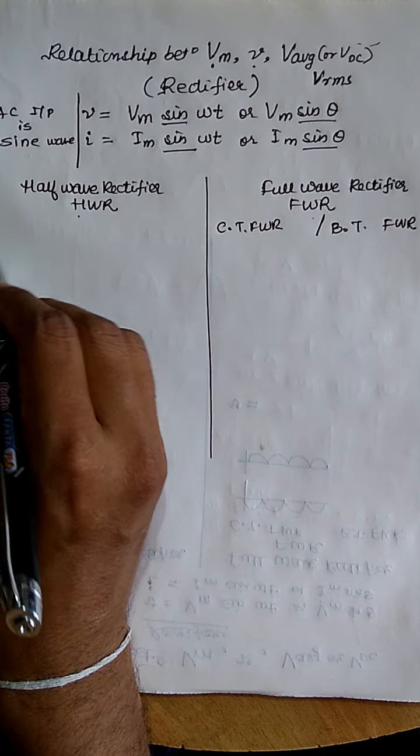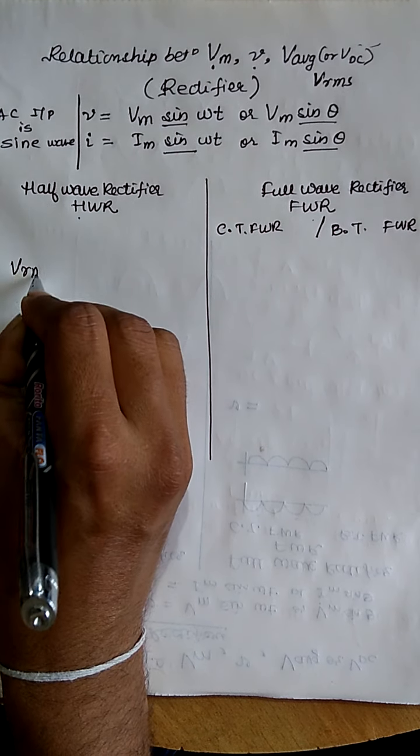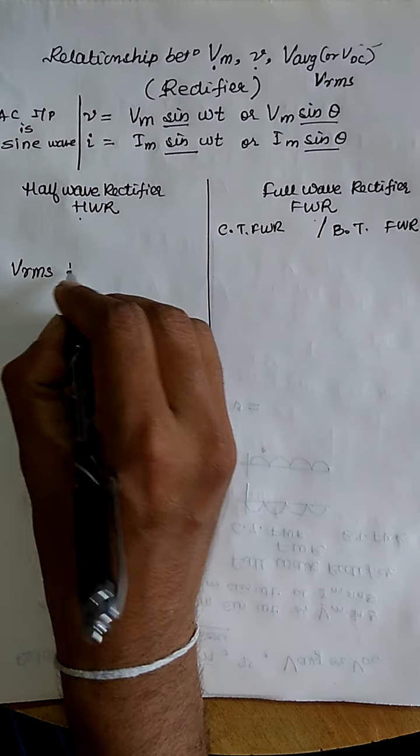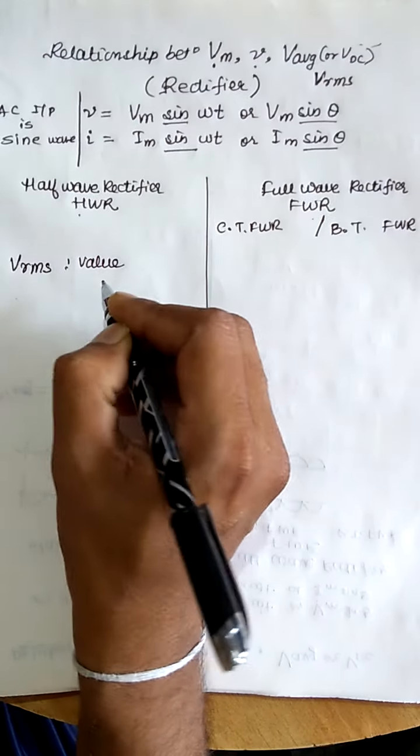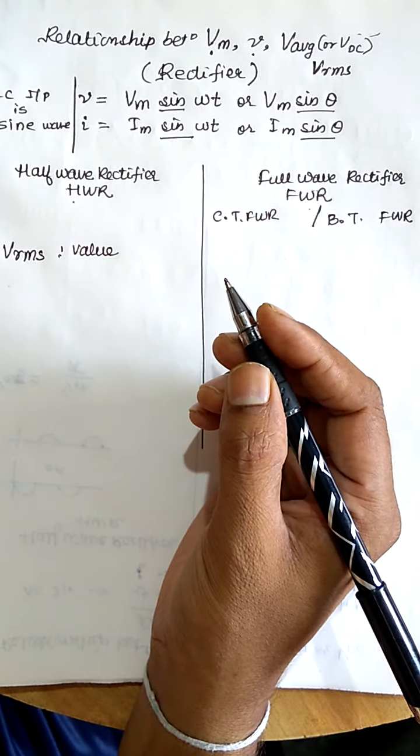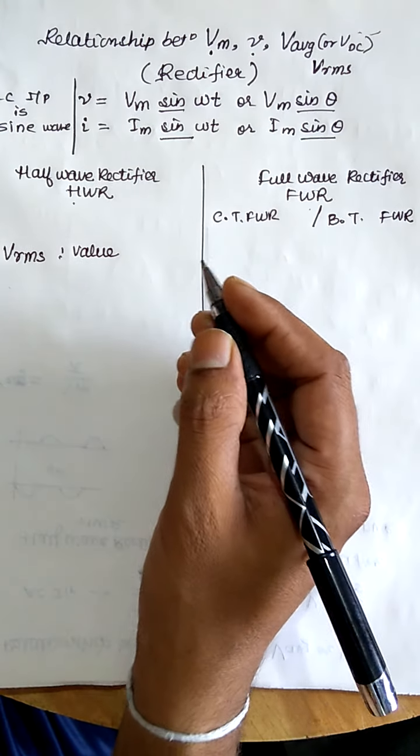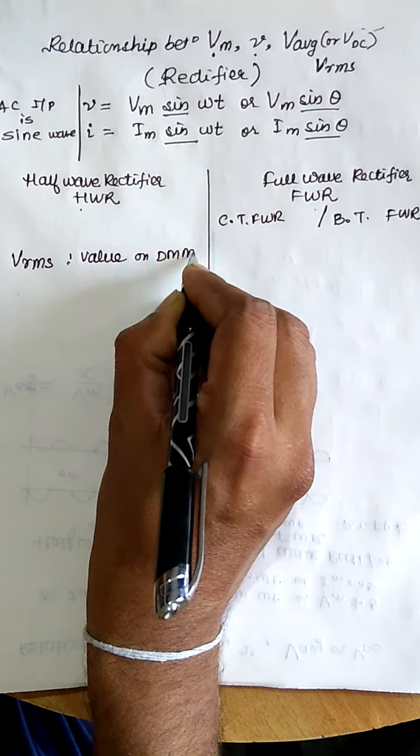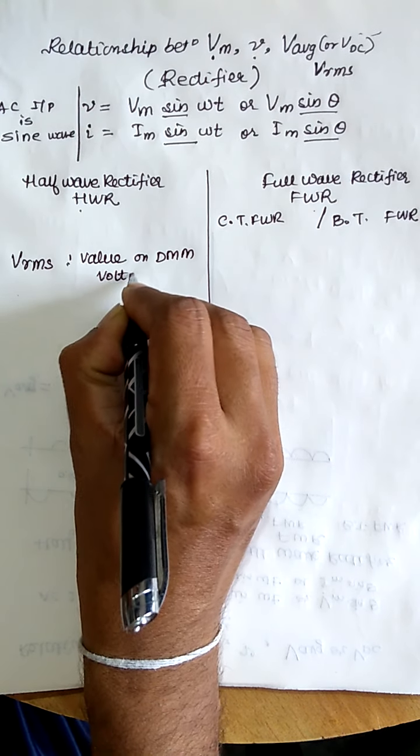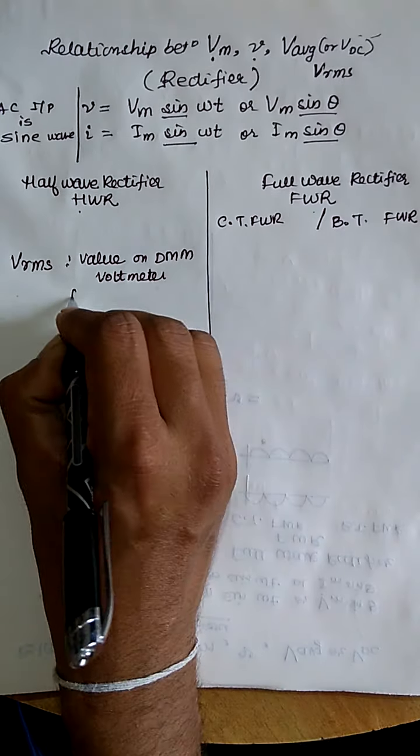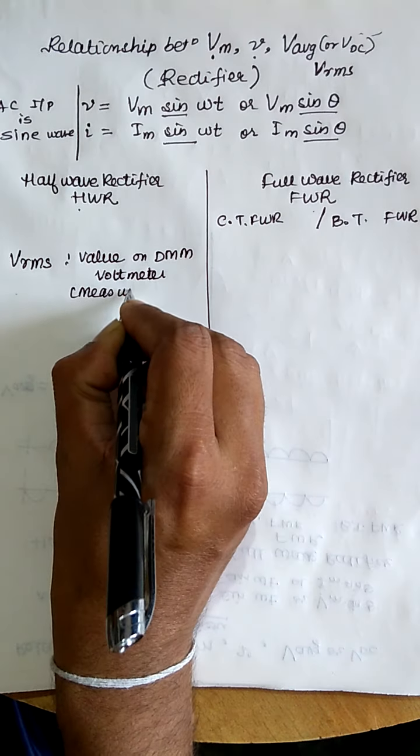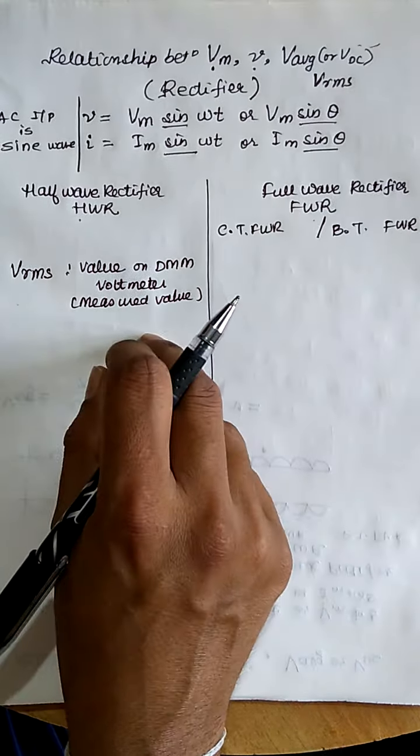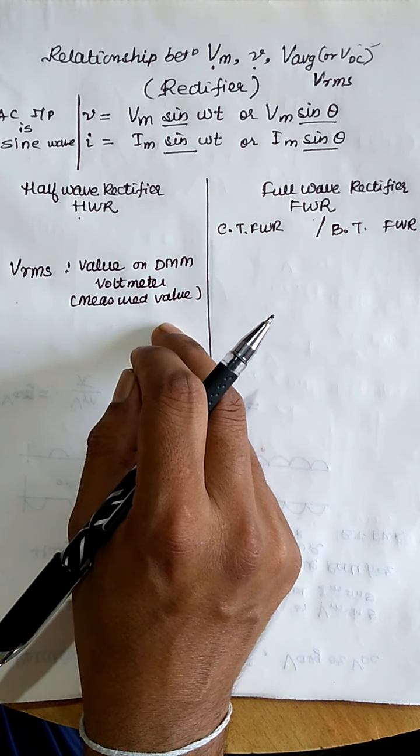So first, Vrms, root mean square value. This is the value which is actually measured by the voltmeters. So it is the value on a digital multimeter, or we can say voltmeter. So it is a measured value. This is the actual reading we get.